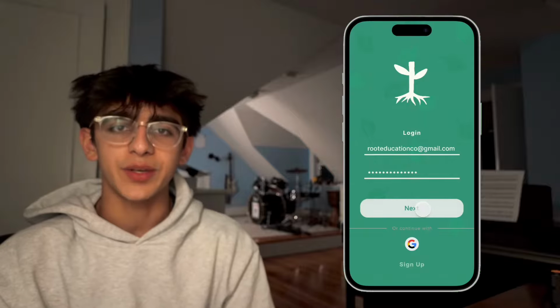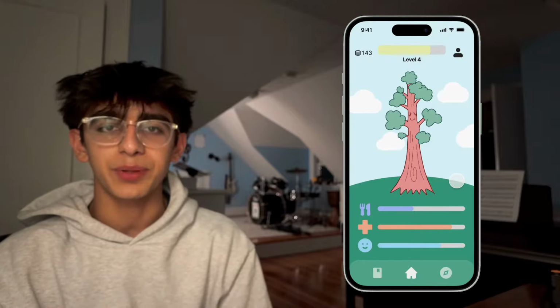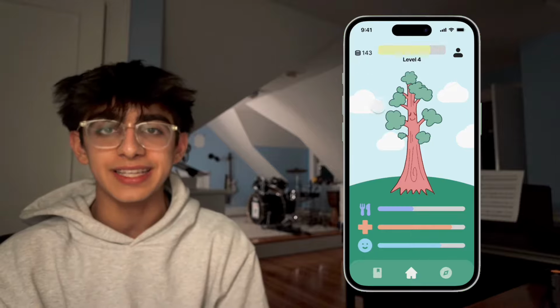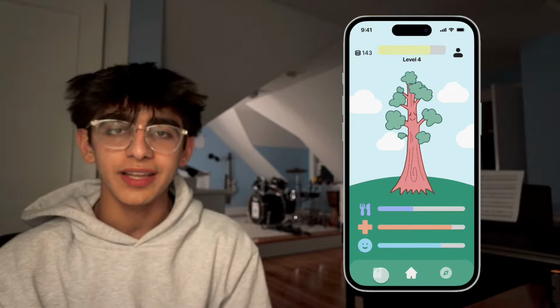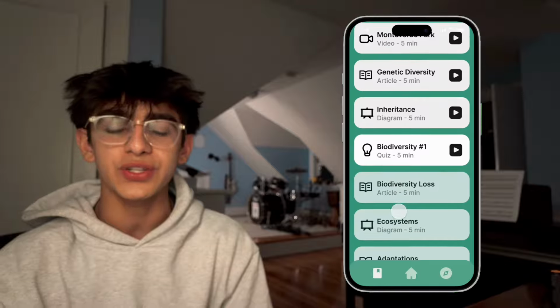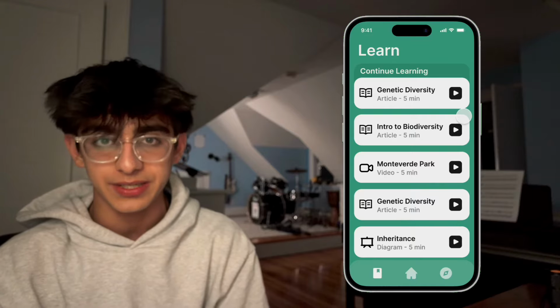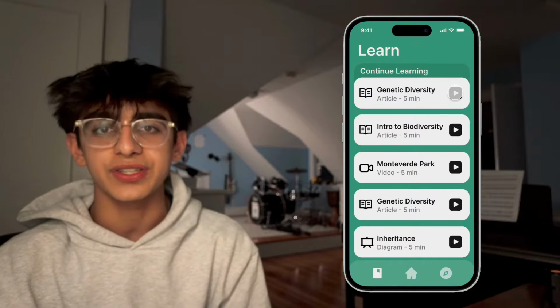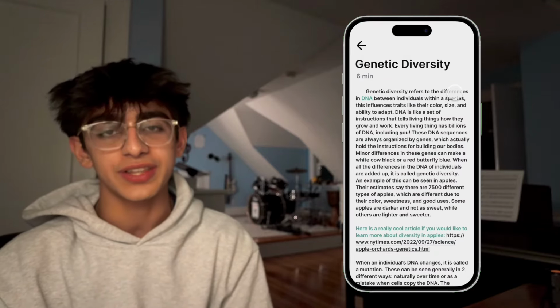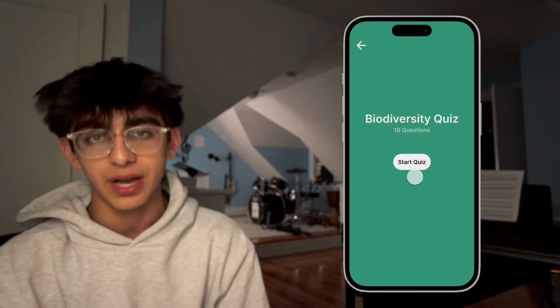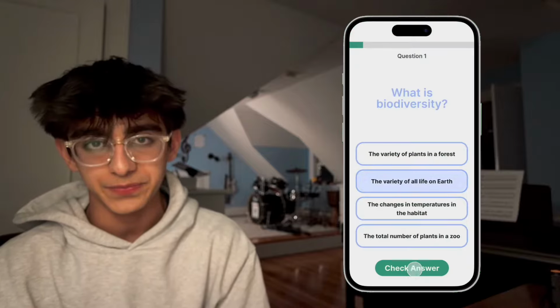Once a user logs in, they'll be greeted by their dashboard, which houses their plant and its current stats. Additionally, it'll show their coins, which they can spend to take care of their plant. On the left, we have the Learn page, which displays the user's current unit, which is divided into articles, videos, diagrams, and quizzes. At the top, you'll see the user's upcoming lesson, which in this case is an article. Additionally, the user will periodically be tested on their knowledge using the quizzes.